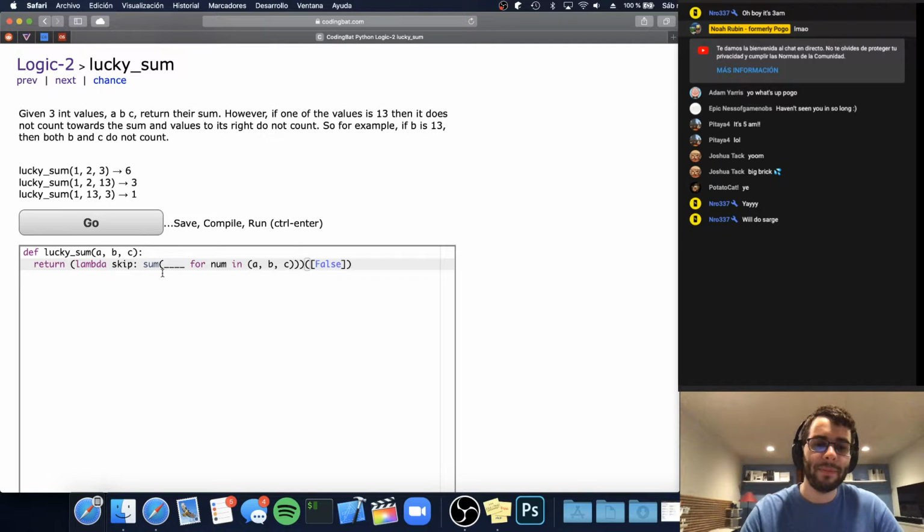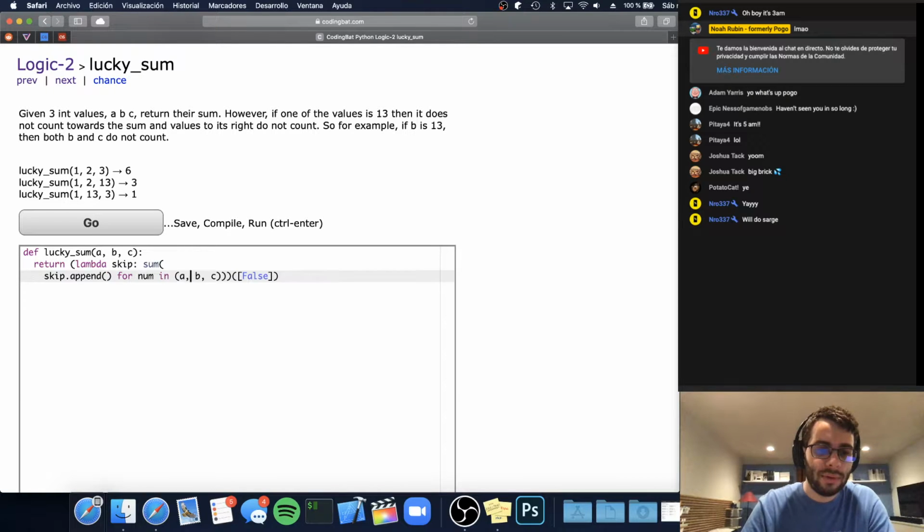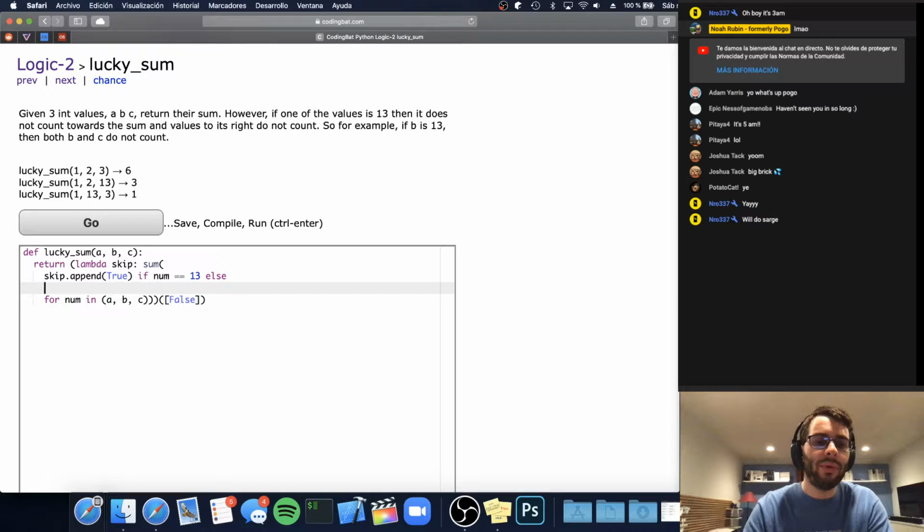And so what we want to do is we want to say, so if the number is 13, we want to do, so let me see if I can make this a little bit more readable. So if the number is 13, we want to set skip to be true.